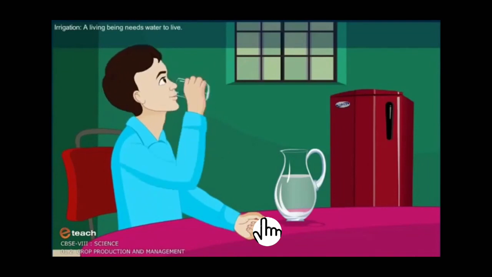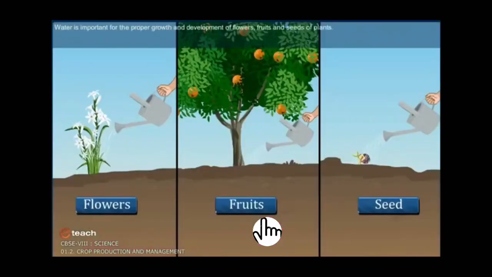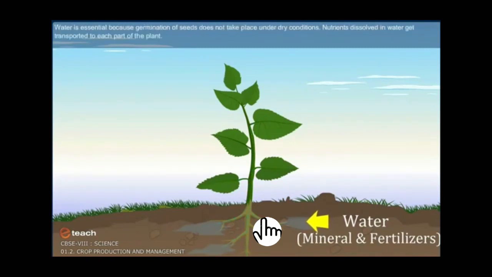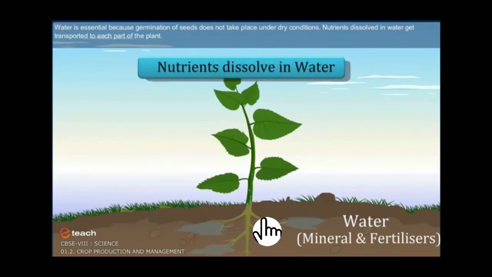Irrigation. A living being needs water to live. Similarly, water is important for the proper growth and development of flowers, fruits, and seeds of plants. The plant's roots absorb water. Along with water, minerals and fertilizers are also absorbed. Plants contain 90% of water. Water is essential because germination of seeds does not take place under dry conditions. Nutrients dissolved in water get transported to each part of the plant.